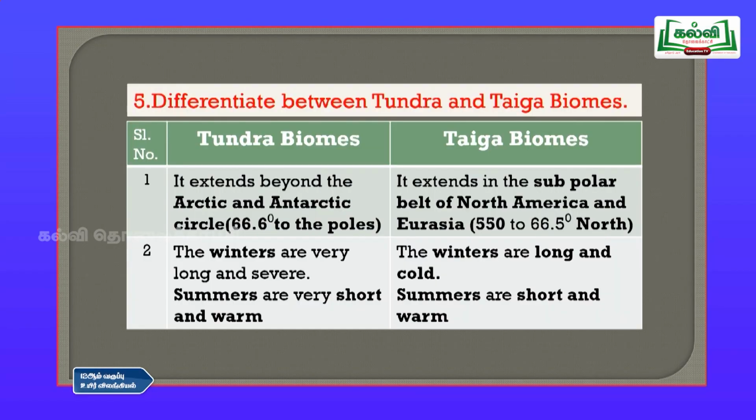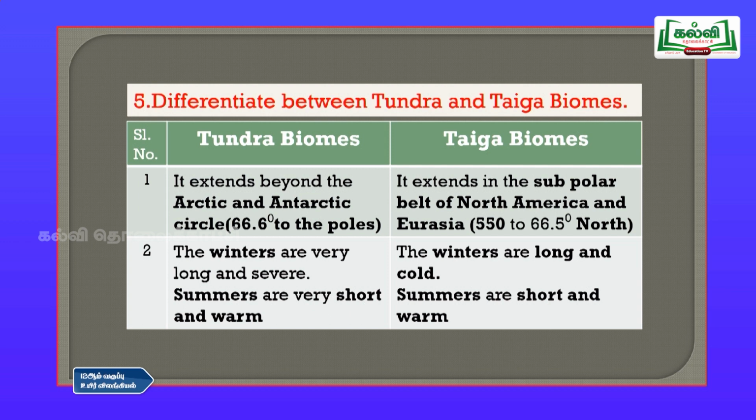Then the fifth question: differentiate between tundra and taiga biomes. So, you have to differentiate them. The tundra biome extends beyond the Arctic and Antarctic circles, that is from 66.6 degrees to the poles, that is 90 degrees. That is the range where the tundra biomes can be seen.